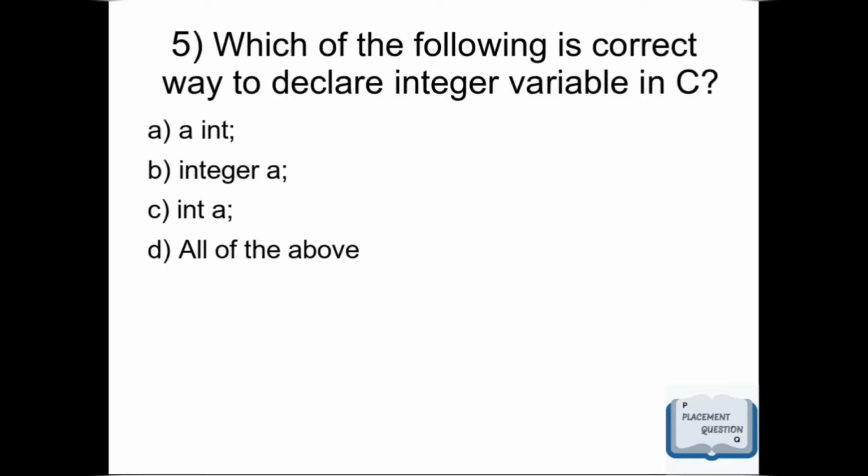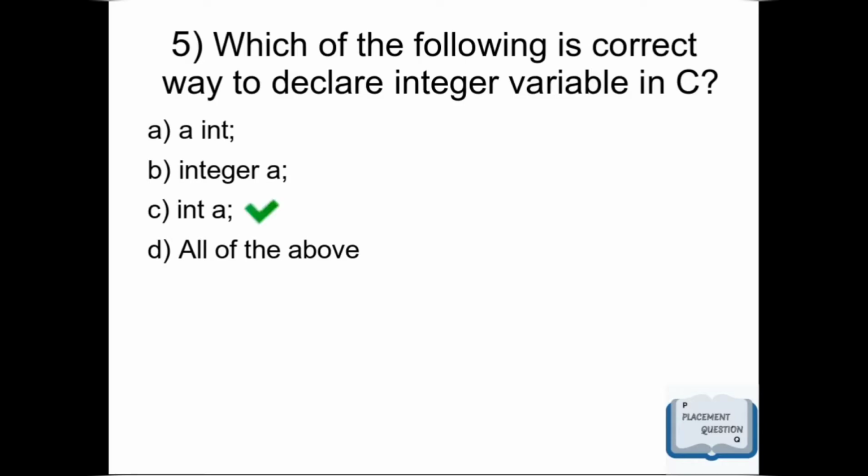Move on to the next question. Which of the following is a correct way to declare an integer variable in C? Option A, int semicolon. Option B, integer A semicolon. Option C, int A semicolon. And option D is all of the above.